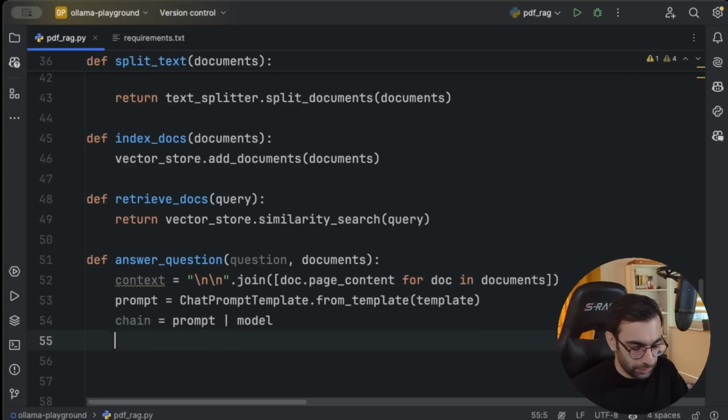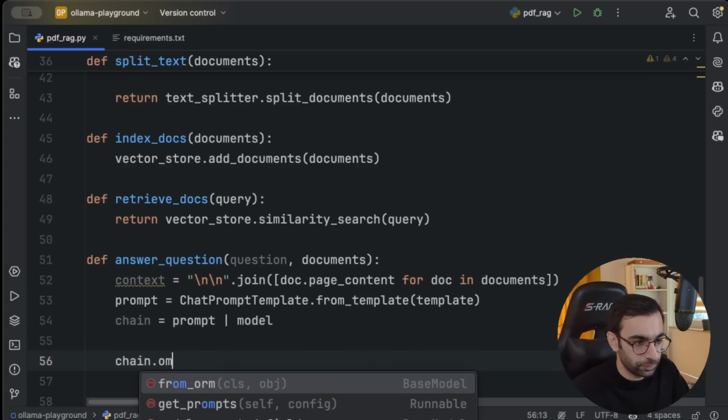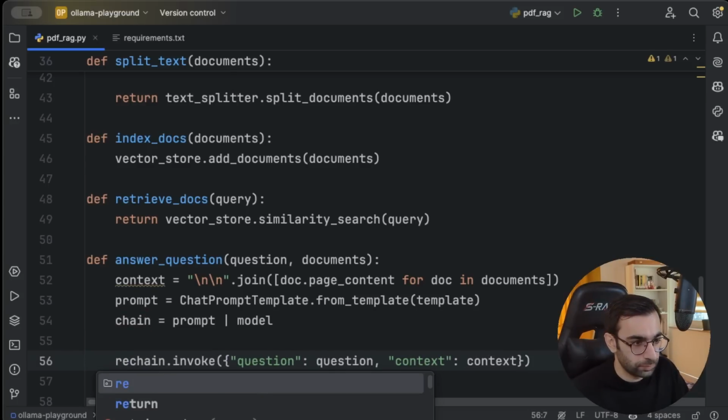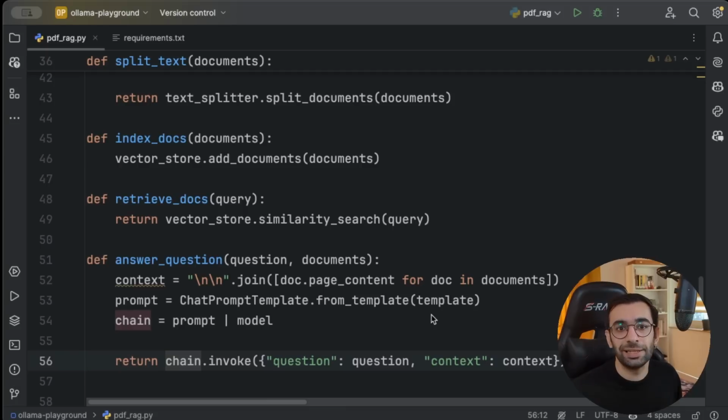So if I invoke this chain with question and the context like this, in response I will get the answer that I wanted. So let's return this one. So that's it, that's our logic.